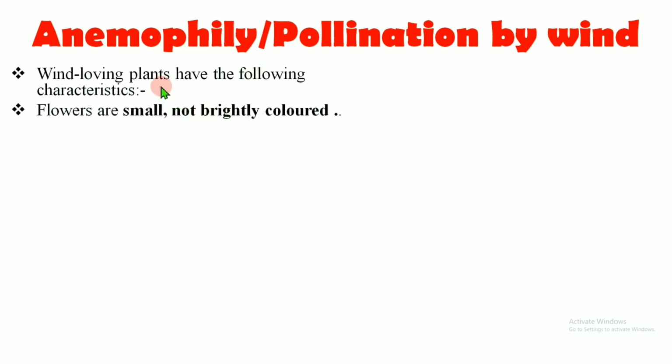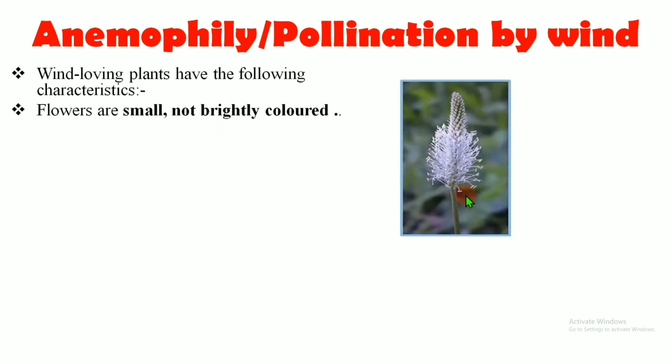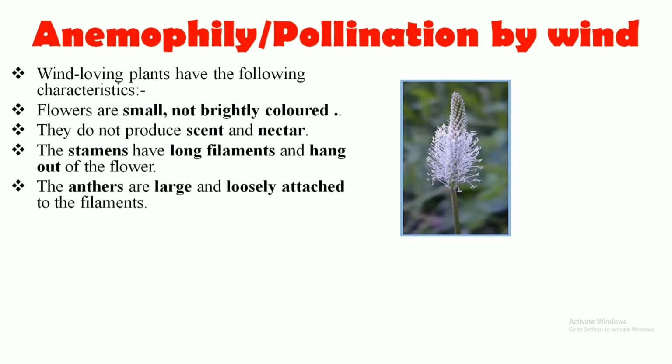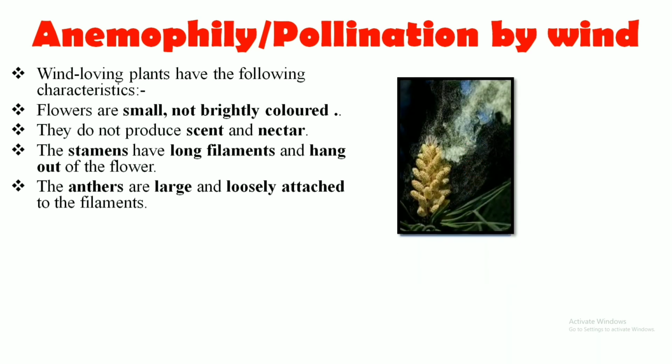If pollination occurs by wind, it is called anemophily. The anemophilous flowers possess these features. The flowers are generally small in size, they are not brightly colored, and they do not produce scent and nectar. The stamens have long filaments and hang out of the flower so that they will be carried easily along with the wind. The anthers are large and loosely attached to the filaments so that the pollen grains could easily move out from the anthers.